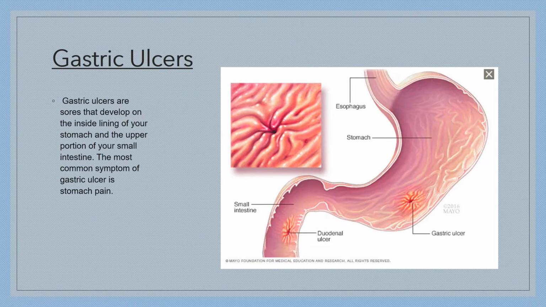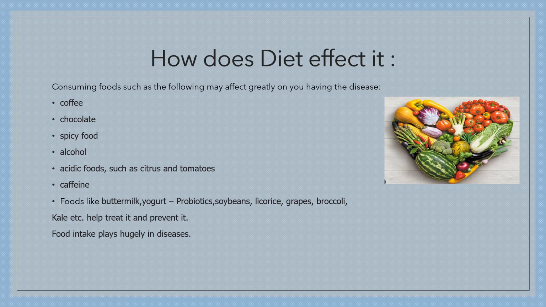What are gastric ulcers? Gastric ulcers are sores that develop on the inside lining of your stomach and the upper portion of your small intestine. The most common symptom of a gastric ulcer is stomach pain. Consuming foods such as the following may greatly affect you having this disease.